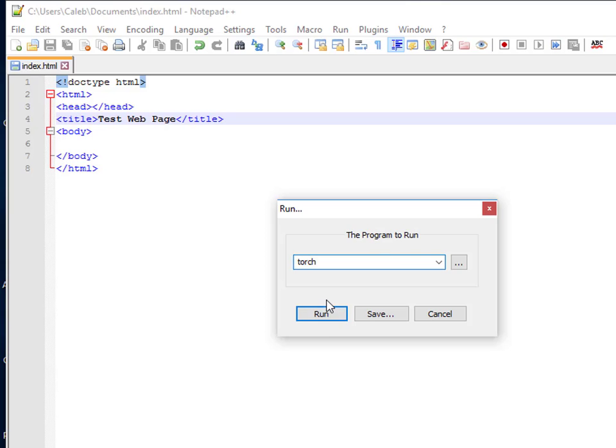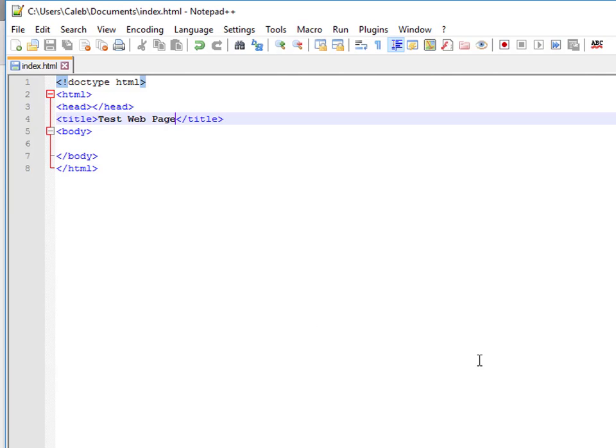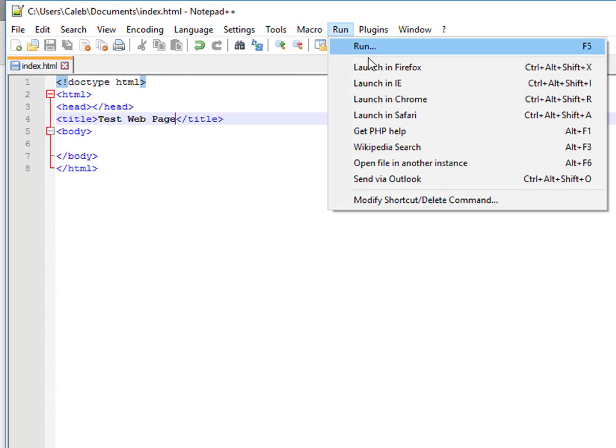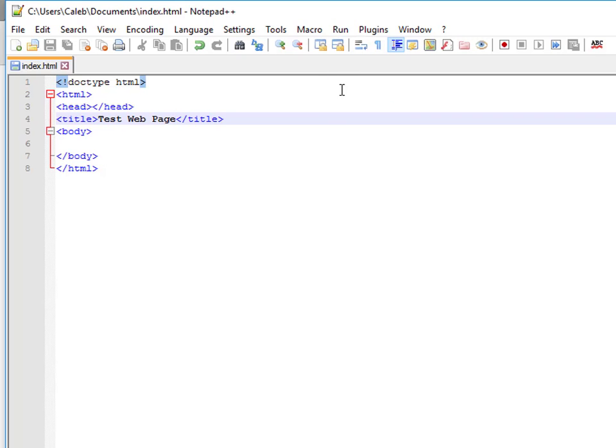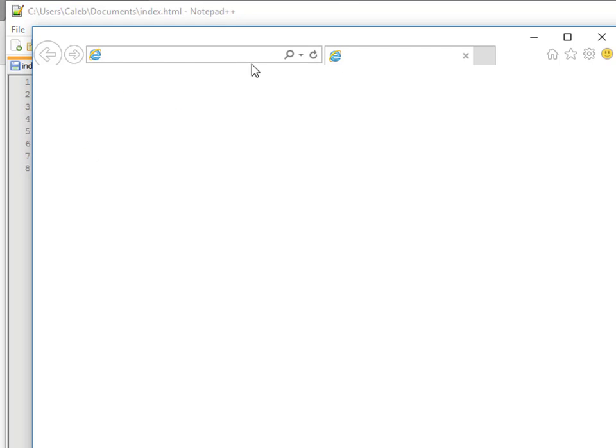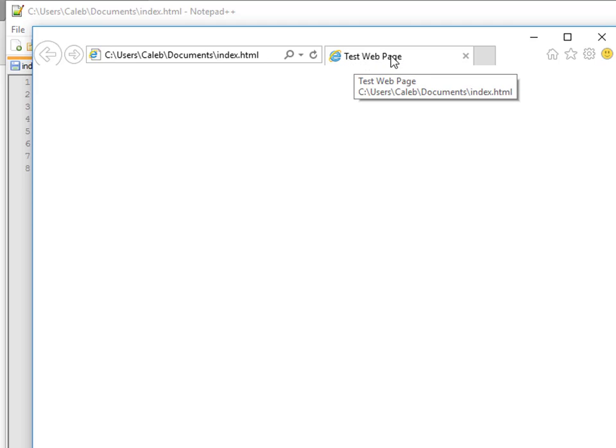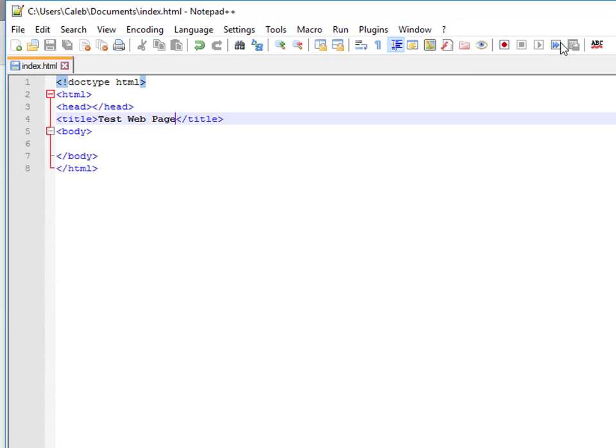If we run it with Internet Explorer, we're going to see our title up there, so we are good to go to continue creating our web page.